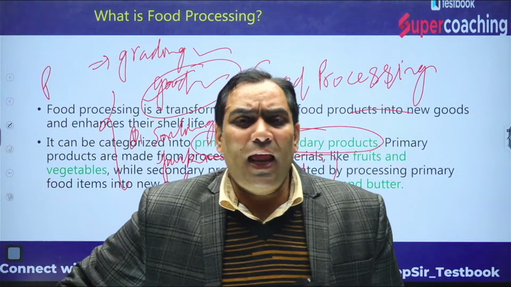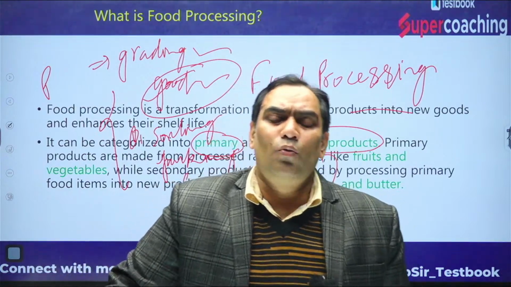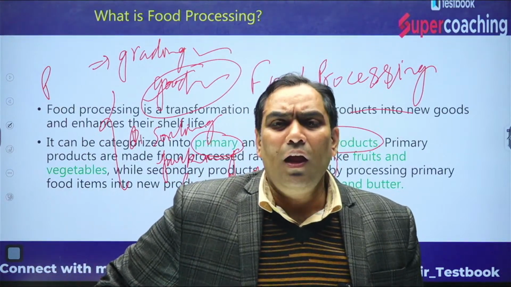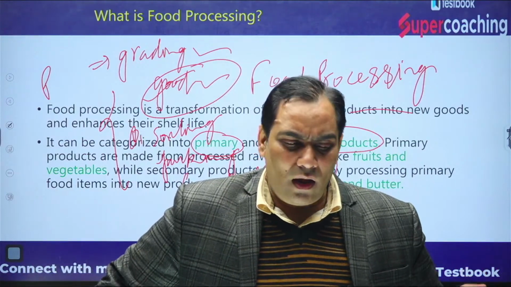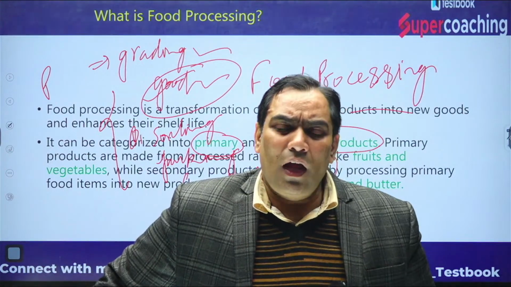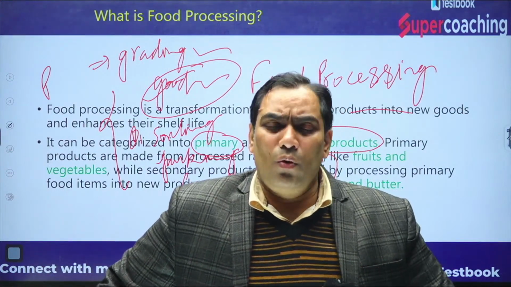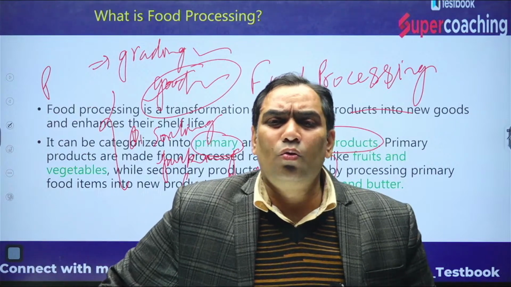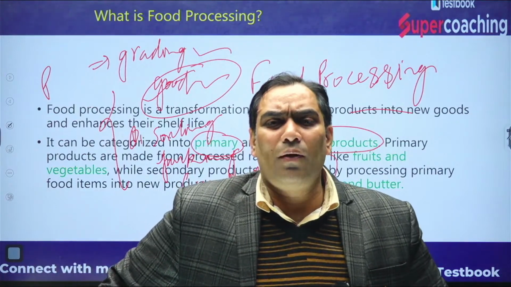Although we are doing some value addition, we identify the good quality product versus the product which is not of good quality. Not only this, we do freezing as well, and pasteurization as well.